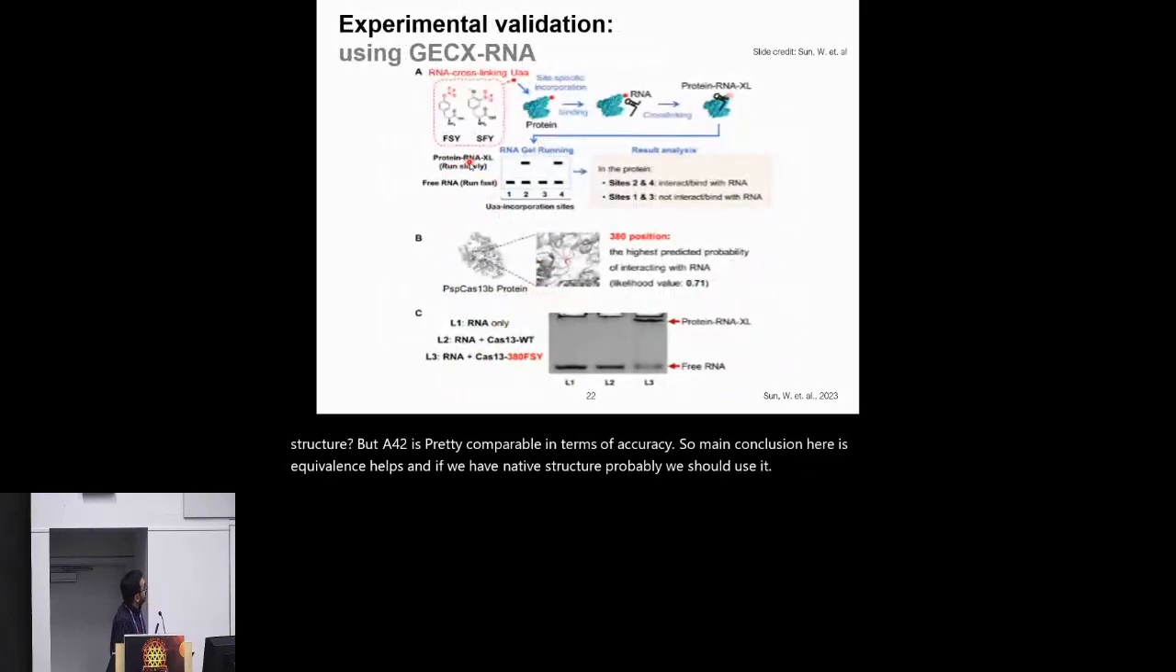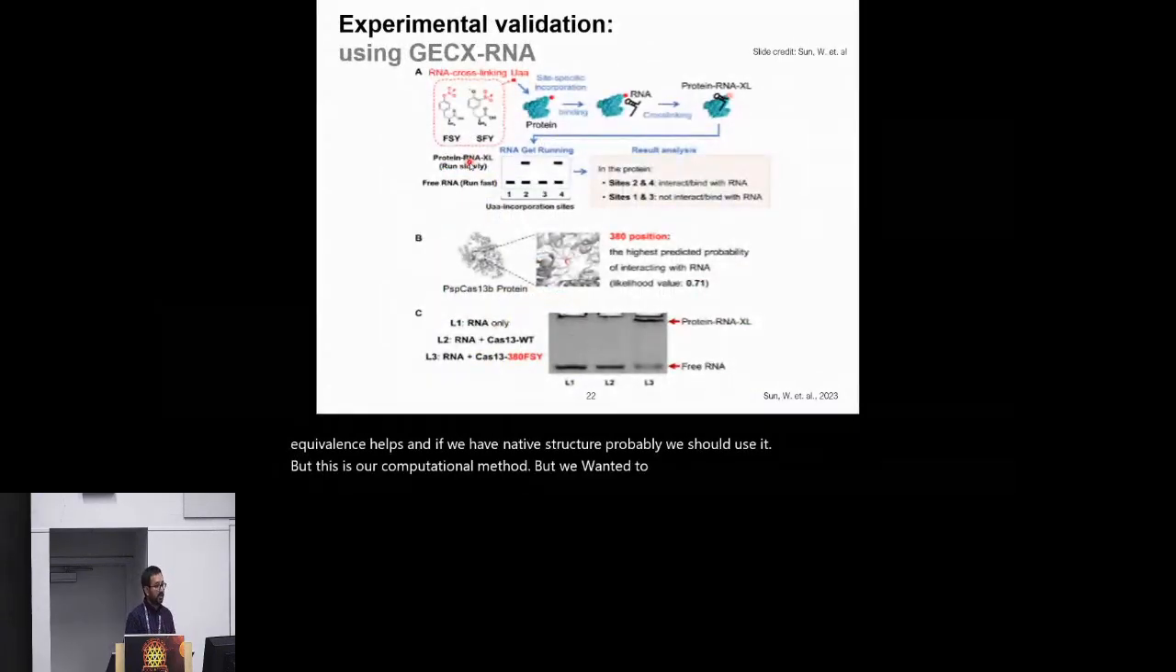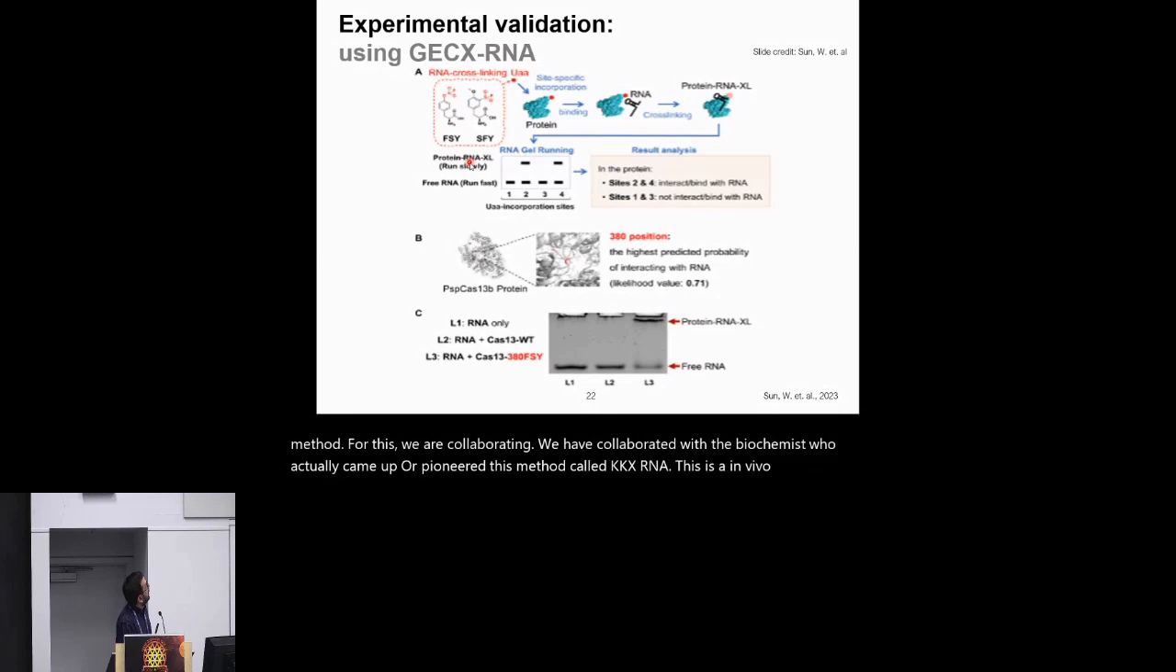But this is our computational method, and we wanted to experimentally validate it. For this, we collaborated with a biochemist who pioneered a method called GECX RNA. It's called genetically encoded chemical cross-linking of protein with target RNAs in vivo. This was published in Nature Chemistry last year. What it does is incorporate site-specific unnatural amino acids that can cross-link with RNAs in close proximity to the RNA binding proteins. So we took this system and applied it to the CRISPR-Cas system.